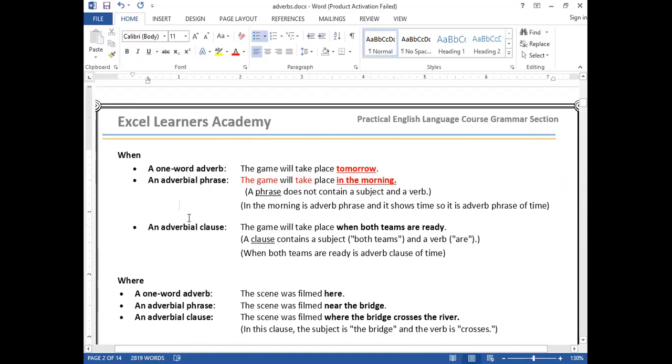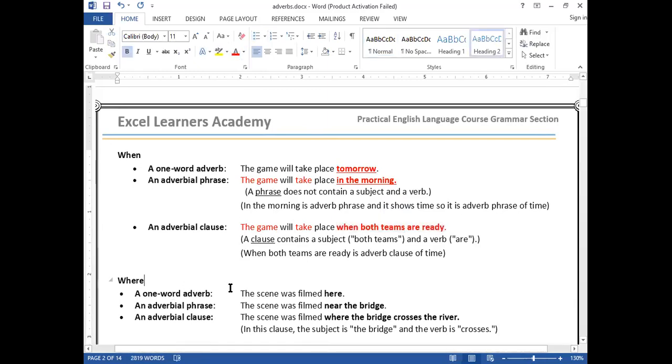But look at this example. The game will take place when both teams are ready. Now look here. The game is the subject. Which one is the verb? Take is the verb. Clear? And look here. Which one? Teams. Both teams are what? Subjects. And which one is the verb? Are. What is ready? Ready is an adjective. When both teams are ready. Clear? So we have got what? Till this place, we call it what? Adverbial clause. Are you getting it?